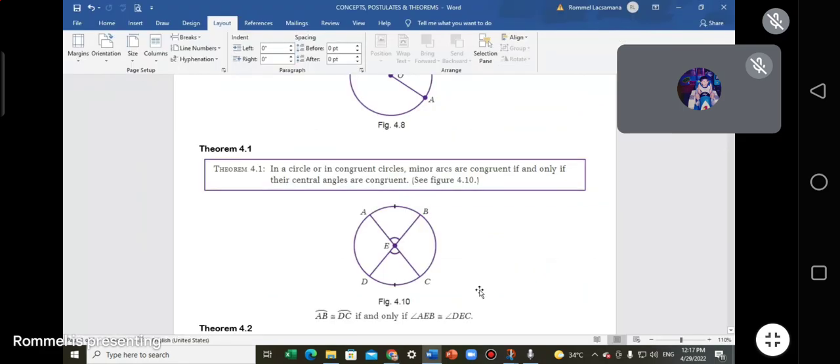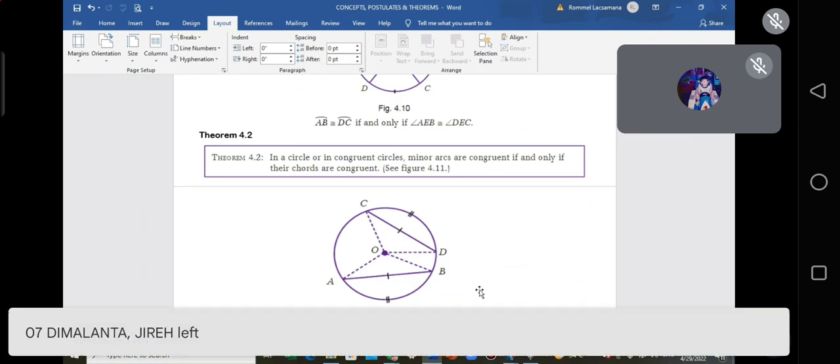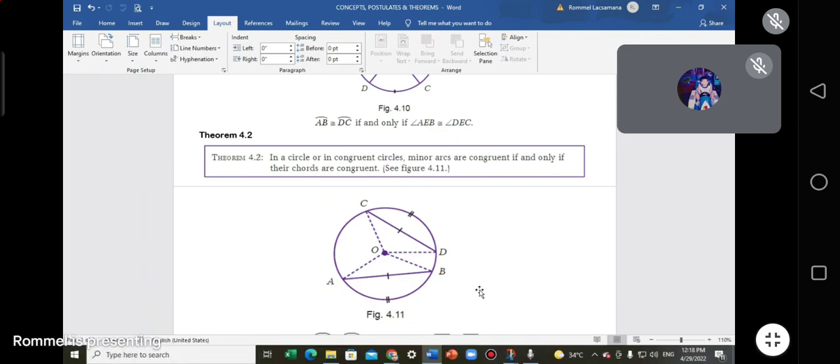Let's go to 4.2. Okay, please read it, Yuka. Theorem 4.2. In a circle or in congruent circles, minor arcs are congruent if and only if their chords are congruent. Okay, so you know what chord is, no? Okay, hint.